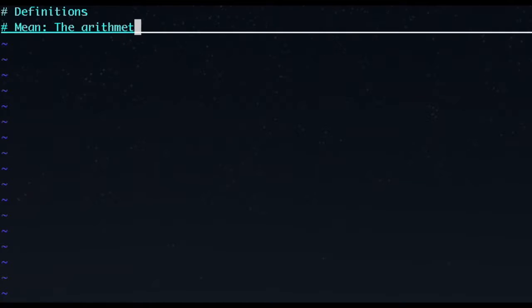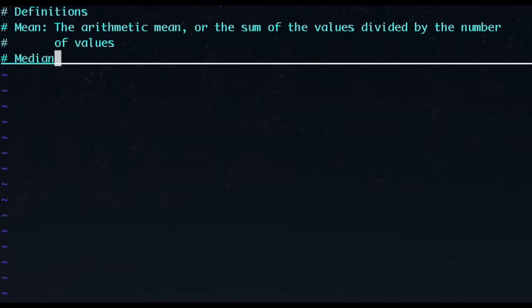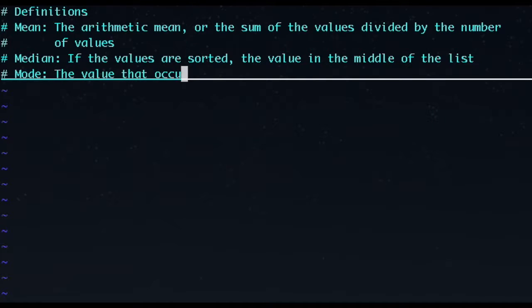For our purposes, we'll use the following definitions. The mean is all of the numbers summed up divided by the number of values we have. This is also called the average, or the arithmetic mean. The median is the number that's in the middle if all the values are sorted, and the mode is the number that appears the most often in our input.